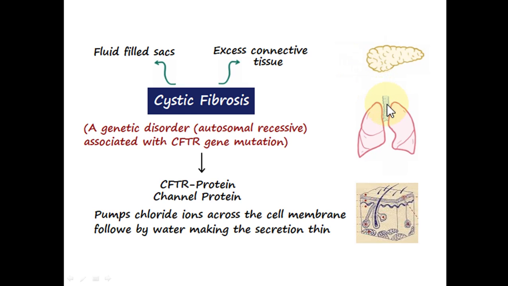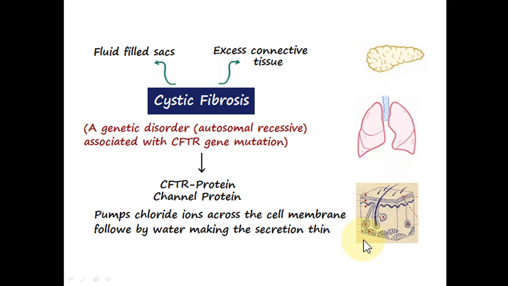If this thick secretion is present in the mucus in the respiratory airways, the ciliated cells and the cilia of the cells in the respiratory airways will be unable to expectorate this mucus. It will become difficult for them because the mucus is so thick, it cannot be cleared by cilia and provides a medium for bacterial infections.